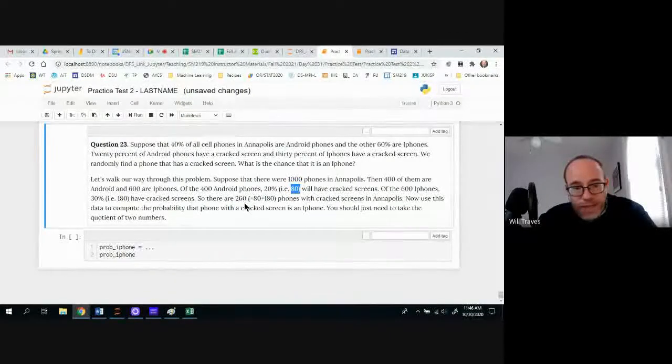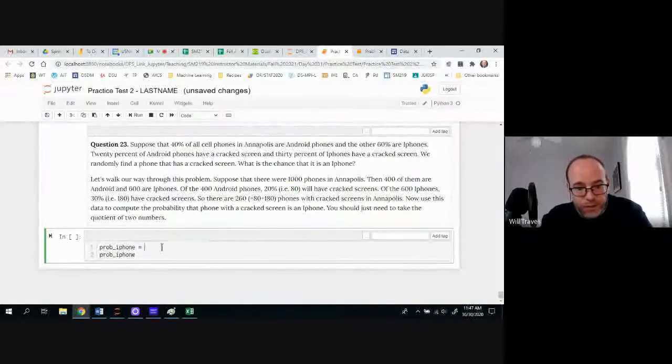So what's the probability that this phone with a cracked screen is an iPhone? Well, there's 180 phones that have cracked screens that are iPhones, and there's 260 phones that have cracked screens.